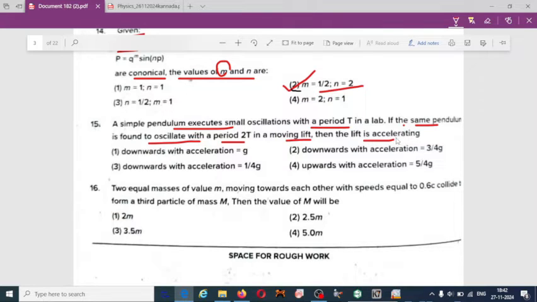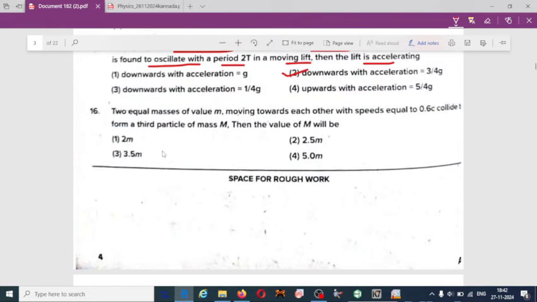15th one is option 2, downwards with acceleration equal to 3 by 4 g. Two equal masses of value m moving towards each other with speed equal to 0.c collide with a third particle of mass capital M, then value of m will be... 16th, option 2, 2.5 meter.